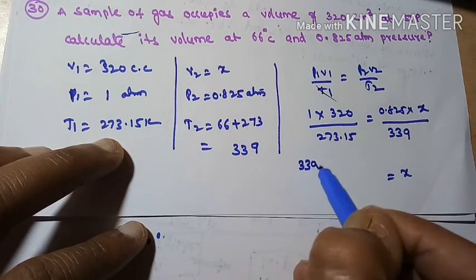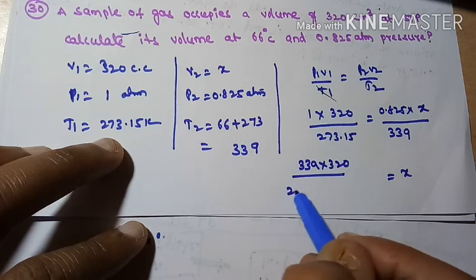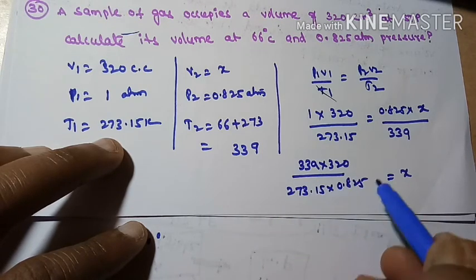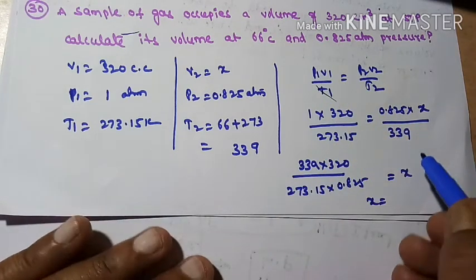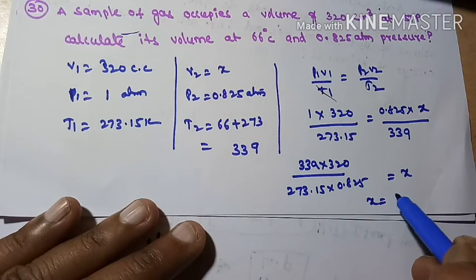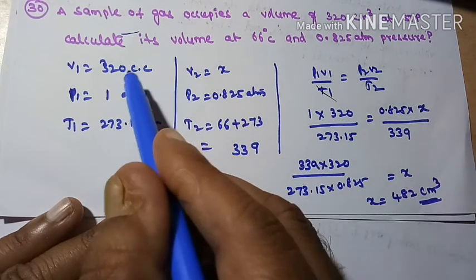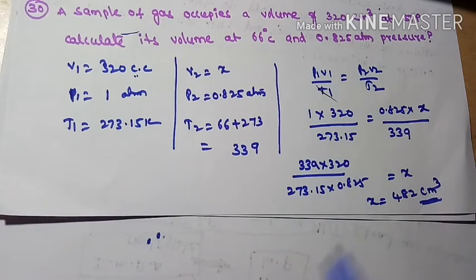So 339 into 320 divided by 0.825, which goes to the downside. If you solve this one, you will get 482. 482 what? Centimeter cube, because here centimeters are there. So that's why 482 centimeter cube is the answer we will get.